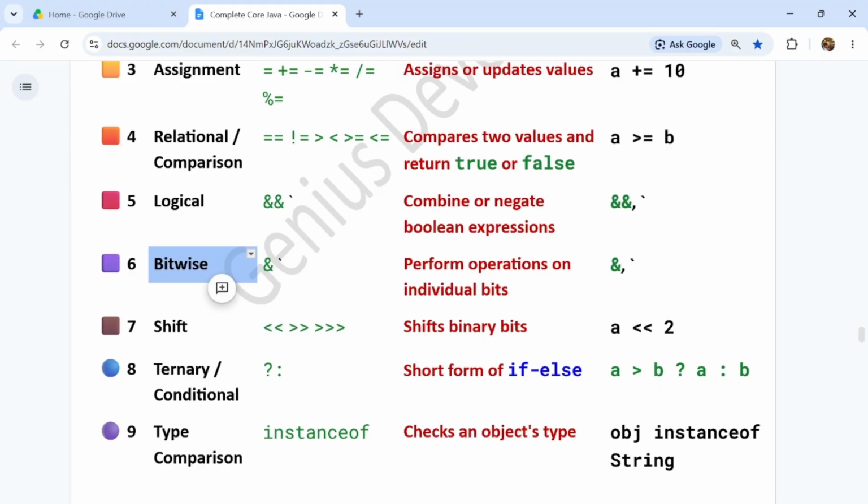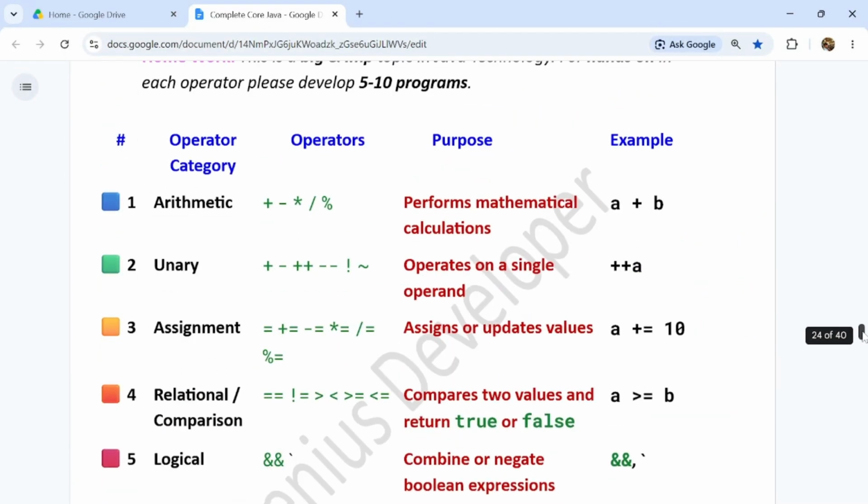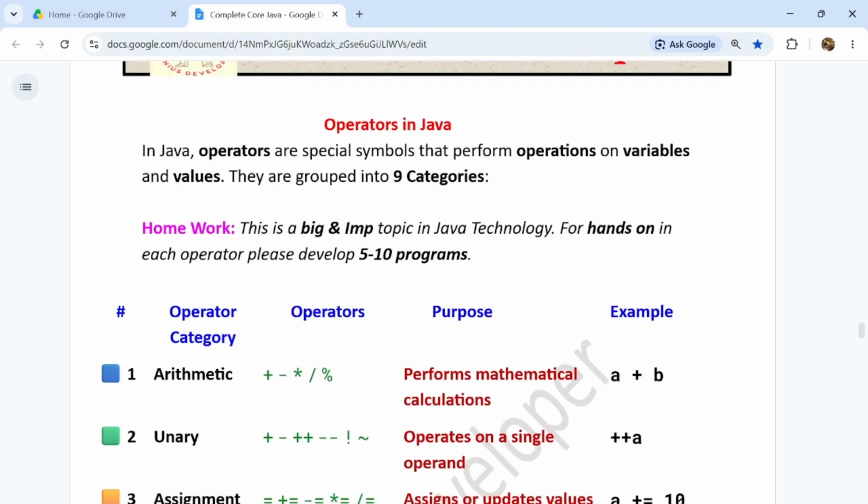Bitwise, like the and operator, performs operations on individual bits, guys. Shift operator is used for left shift and right shift of bits, binary shift, guys. Like ternary or conditional operator, this is the short form of if else condition, guys. So if the condition is true, then print a, if the condition is false, then print b. Instanceof checks the object type of any object, guys. So these are the types of operators available in Java.